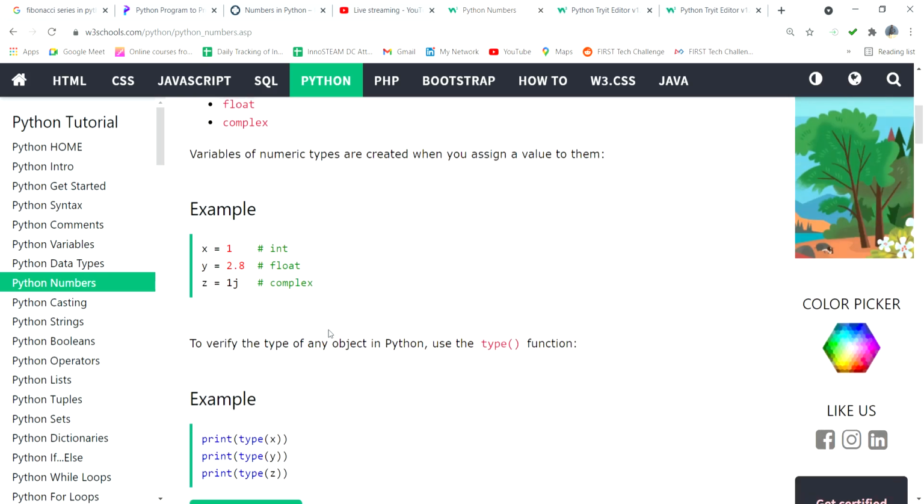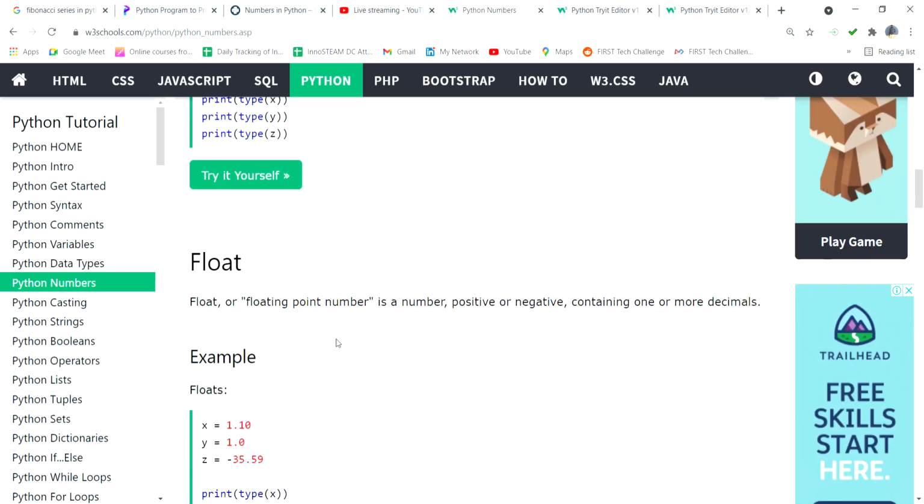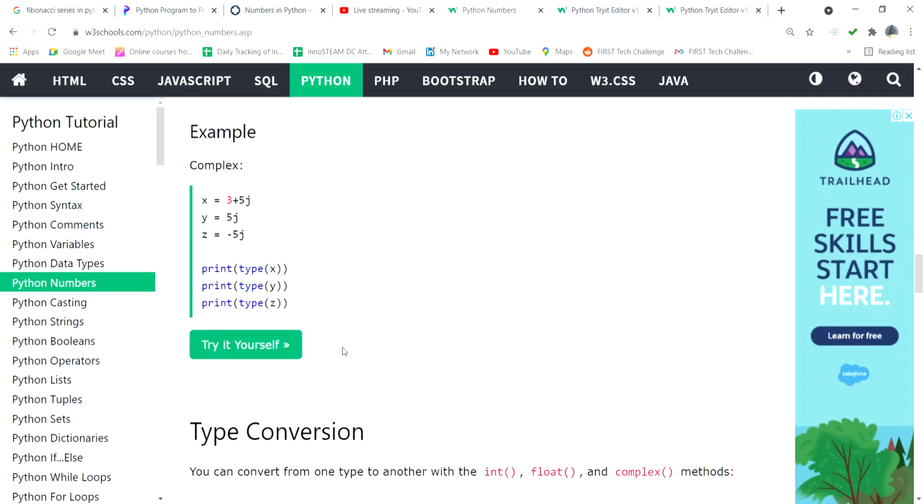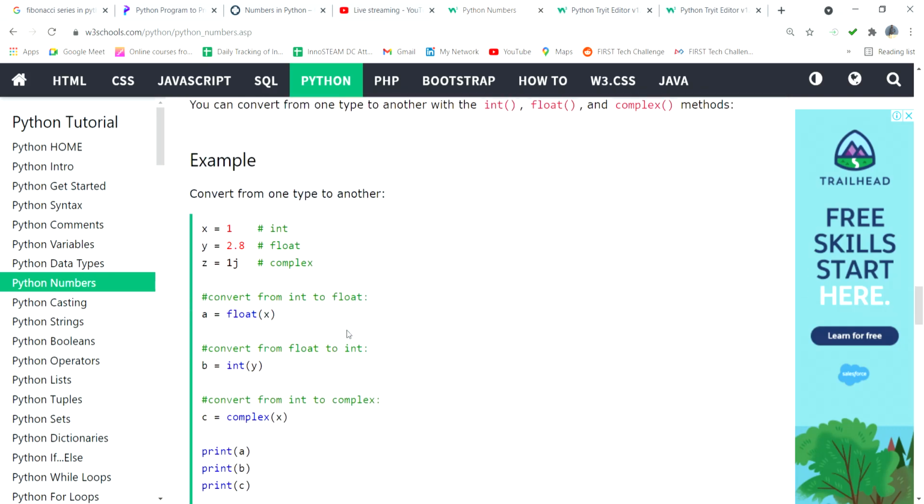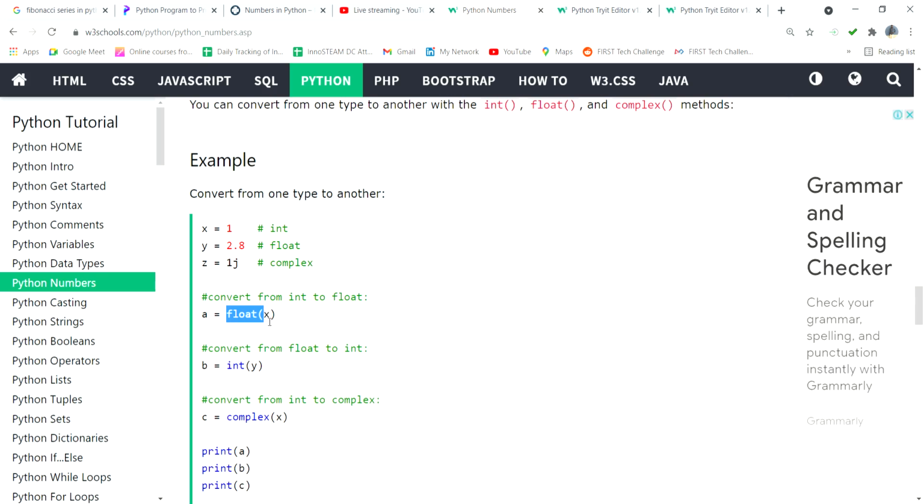Complex numbers you can see: 3 plus 5j, y equal to 5j, z equal to minus 5j. So these are called complex numbers. If you want to convert one number to another number, that is also possible. How can you convert? Simply, if you want to convert to integer, you can type int of variable a. If you want float, type float of variable a or b. Whichever you want, you can type float of x, int of y, complex of z, and it is automatically converted.